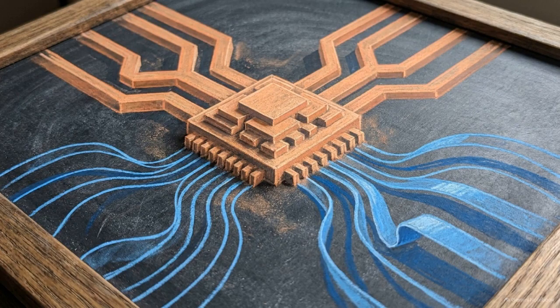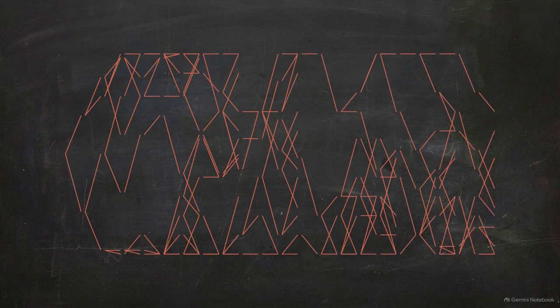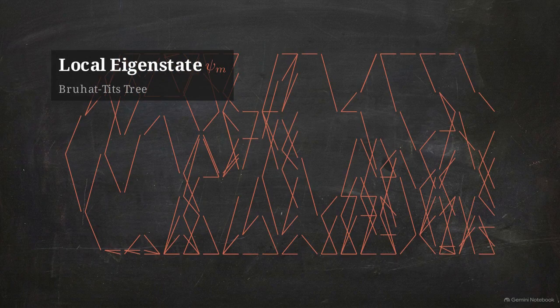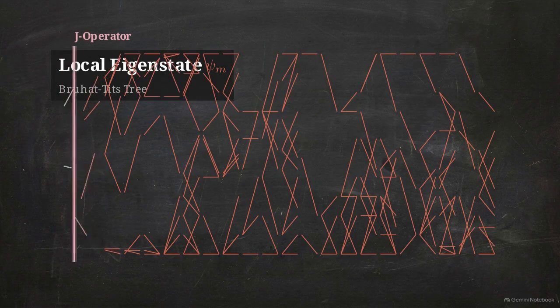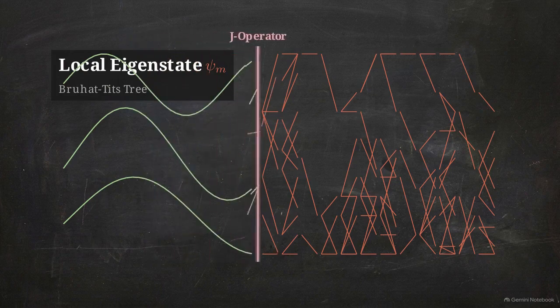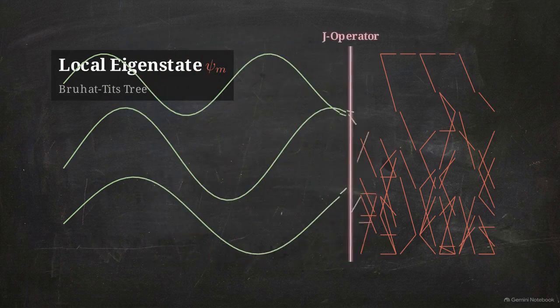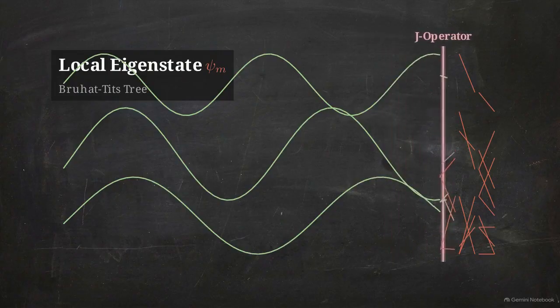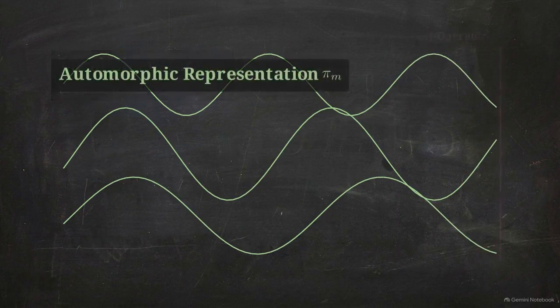It acts as a representation theoretic bridge, a mathematical compiler designed specifically for this translation process. The local eigenstate fed into the J operator is a rigid, non-Archimedean branching structure, known as a Bruhat-Tits tree. The operator applies a localized integral transform, mechanically scanning over the fields. This smooths out the rigid, disjointed branches into a continuous, oscillating geometric wave.